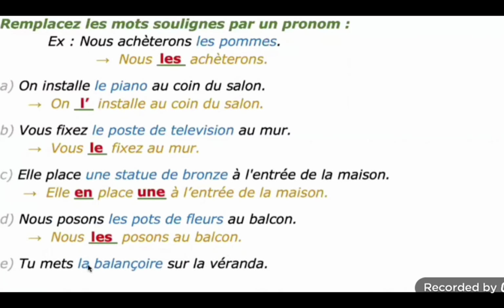Number 5. Tu mets la balançoire sur la véranda. You keep the swing on the veranda. You place the swing on the veranda. La balançoire is your underlined word, that is a direct object noun. It will be replaced by a direct object pronoun. It is clearly given there, la. You keep it on the veranda. It talks about the feminine form, la. Balançoire is a feminine singular, so you can use la. Okay, like this you can identify.